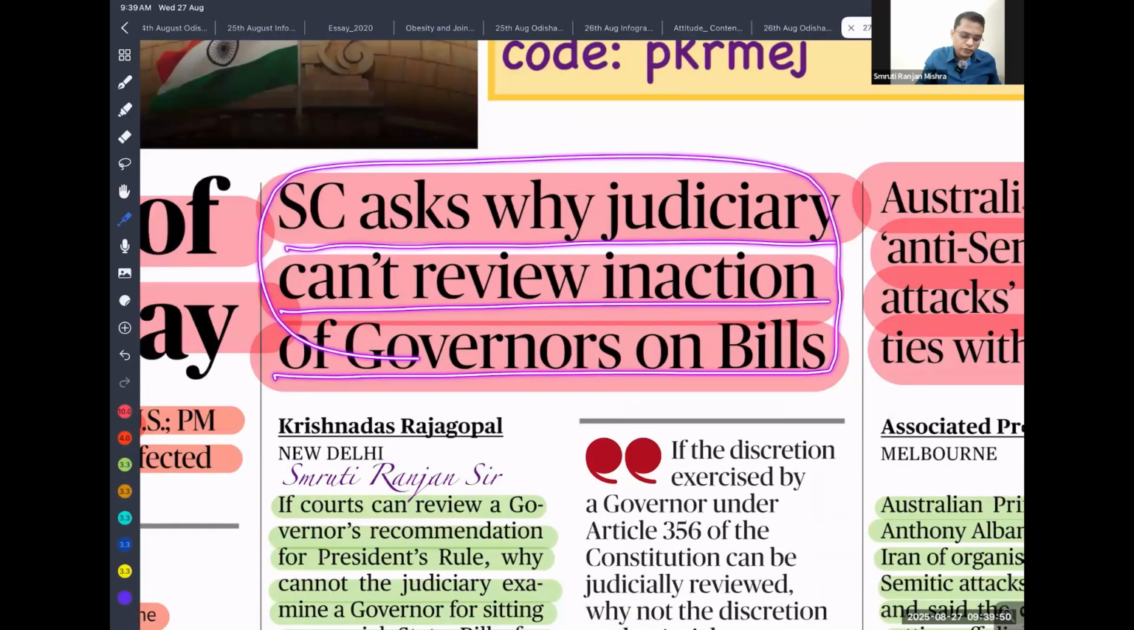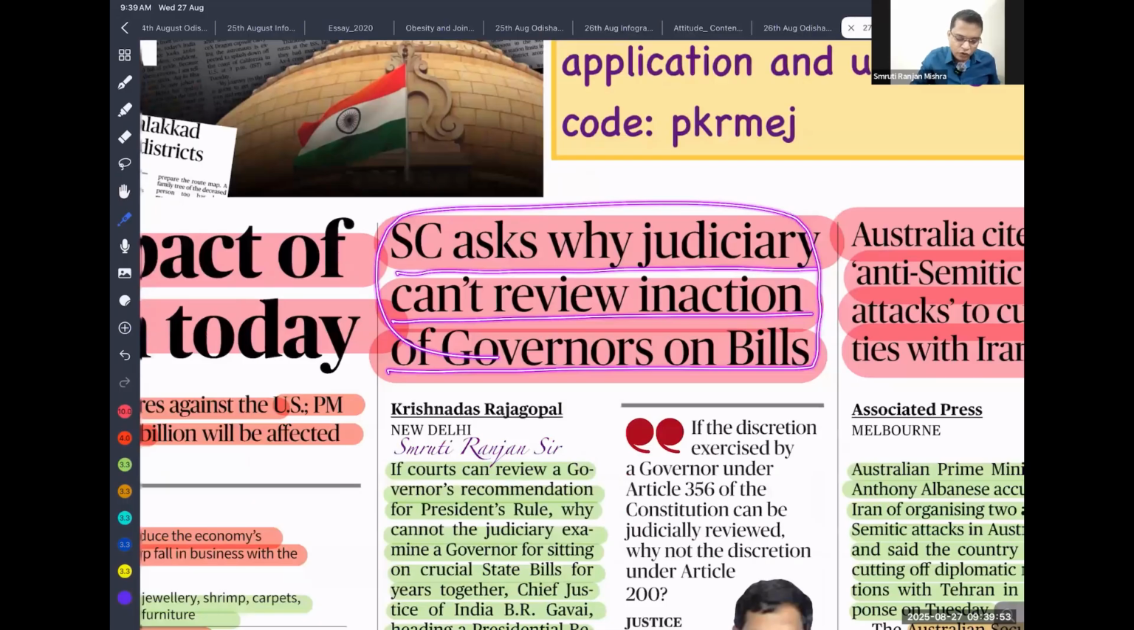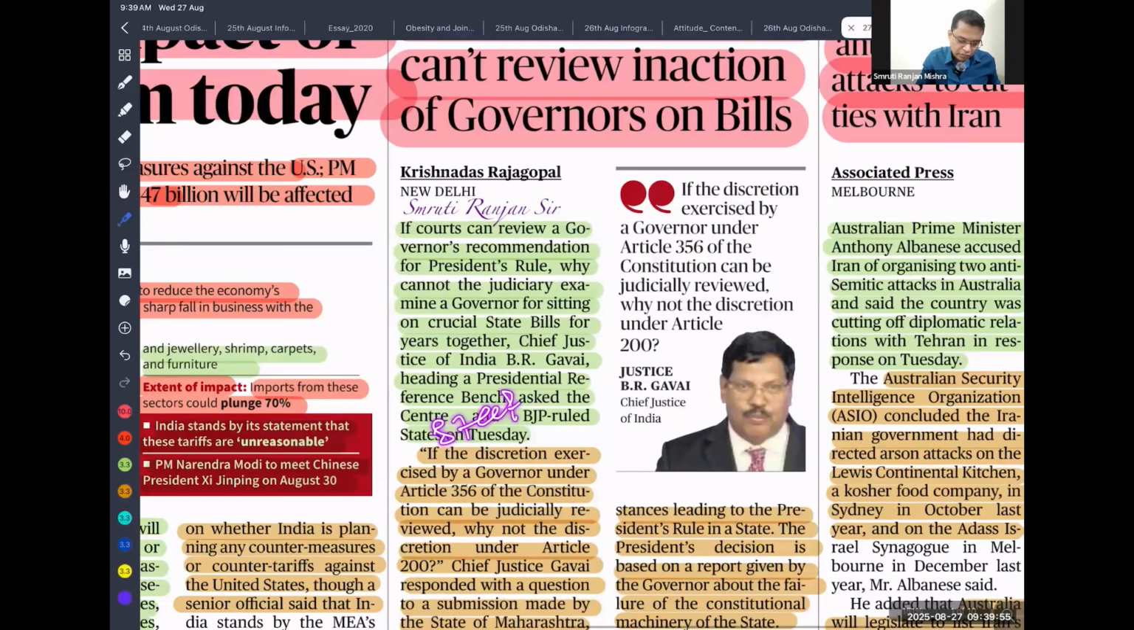Okay. So the next important article is: Supreme Court asks why the judiciary can't review inaction of the governor on bills. If a state legislative assembly passes a bill, it is presented before the governor. The governor can give assent, withhold assent, or reserve and return the bill. If no action is taken, the bill ends. So even if a democratically elected legislature passes the bill, the governor has the power to block it, which is against democratic principles.